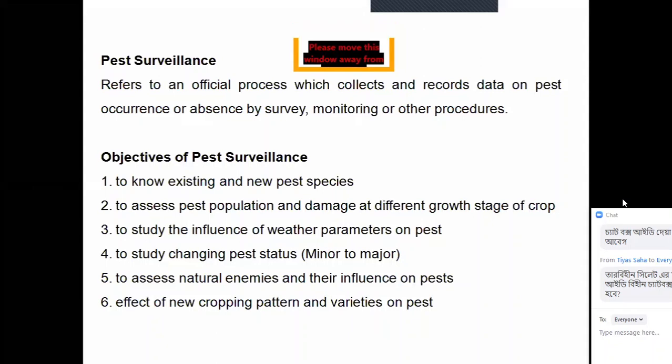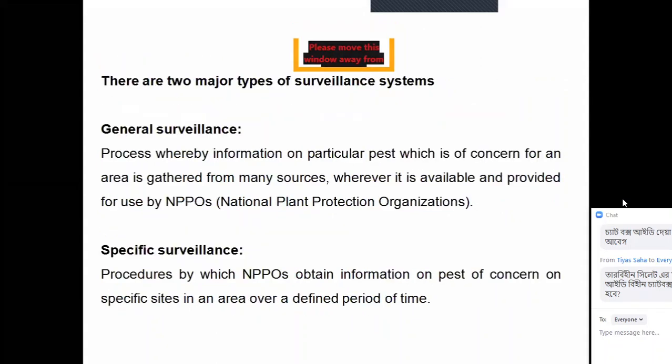Clear? Yes sir. There are two types of surveillance. One is called general surveillance. The second one is specific surveillance. General surveillance is a process whereby information on a particular pest which is of concern for an area is gathered from many sources, wherever it is available, and provided for use by NPPOs, National Plant Protection Organizations.